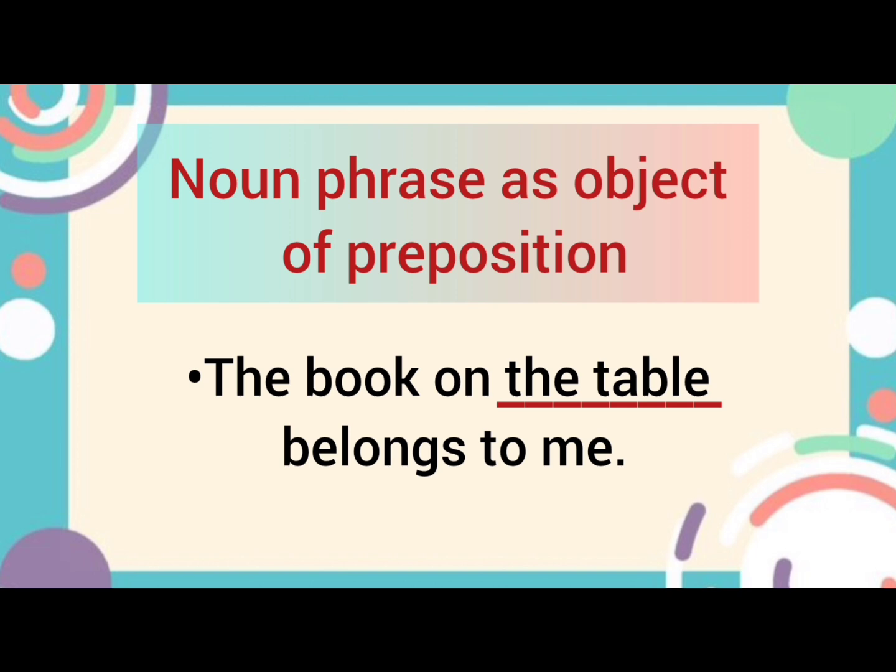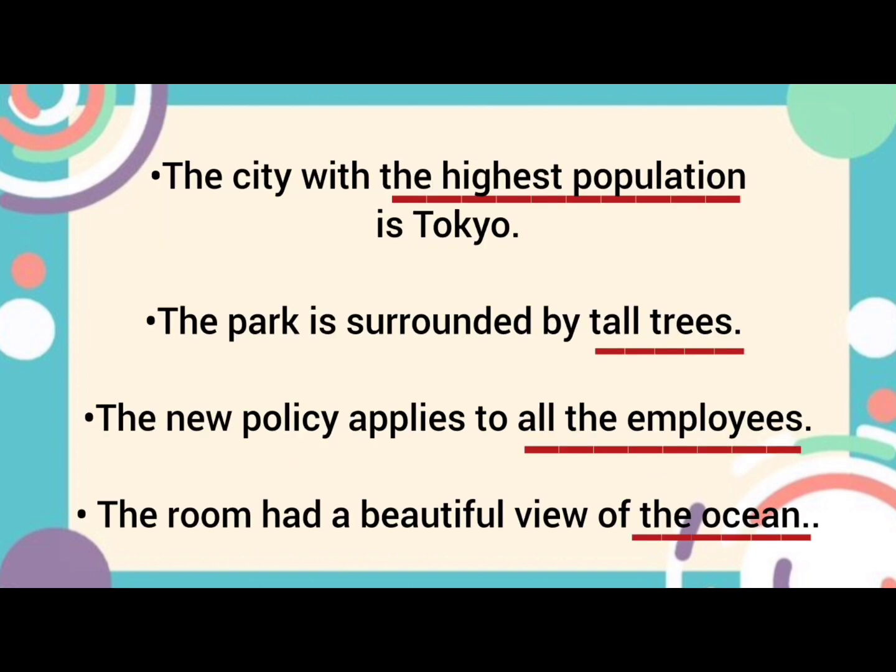Next example is the city with the highest population is Tokyo. Now, the city with the highest population, with is a preposition here. The highest population is a noun phrase and it is the object of preposition with. Next example is the park is surrounded by tall trees. Now, tall trees is a noun phrase. Trees is the head element here, that is noun, and it is written soon after the preposition, that is by. So, in this way it is considered as the object of preposition.